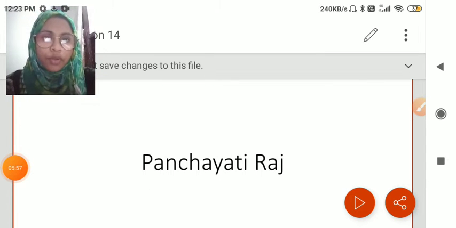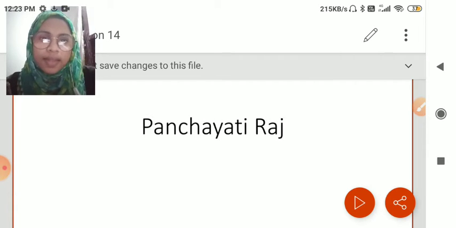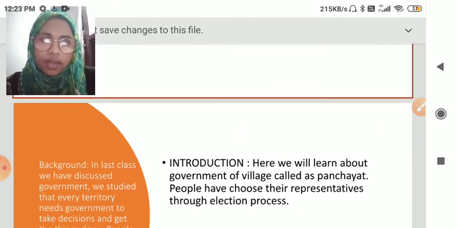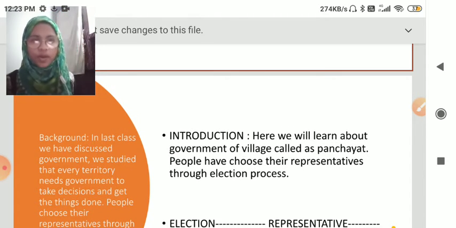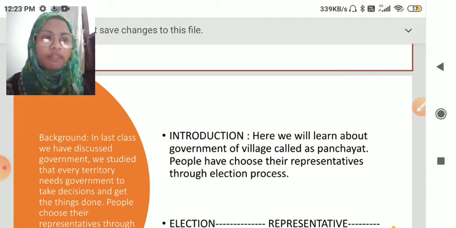So today we are going to discuss the Panchayati Raj system of Hardas village. In that village, an election has been conducted and leaders are elected by the people. So let me give a brief introduction. Here we will learn about the government of the village.